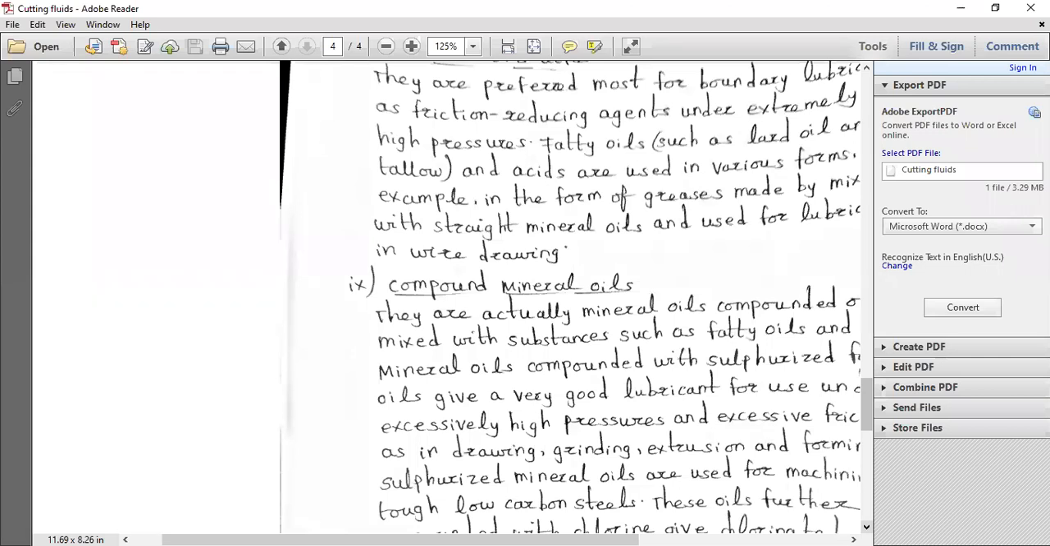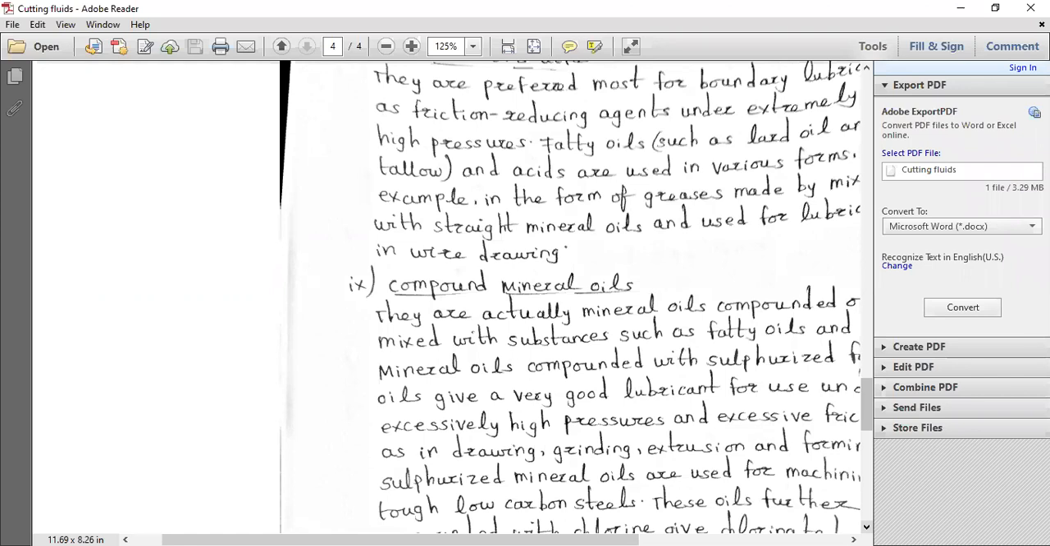Just we are revising, because only 76 people have joined up to now. This particular sulfurized mineral oil is a very good lubricant under extreme high pressure. That's why it's known as EP lubricant, and it can be used in excessive friction, as in deep drawing or wire drawing, grinding, extrusion and forming in the metal working process or the metal forming processes.